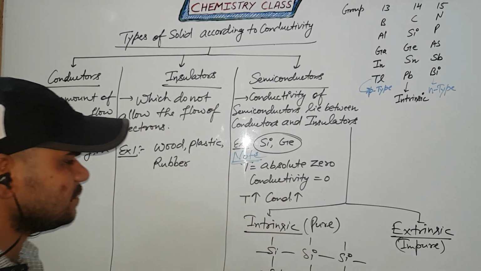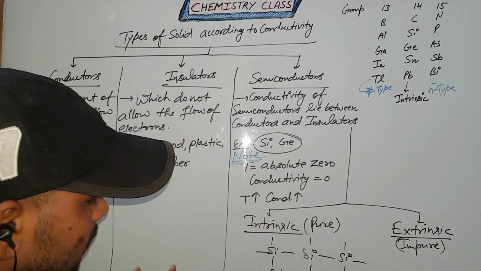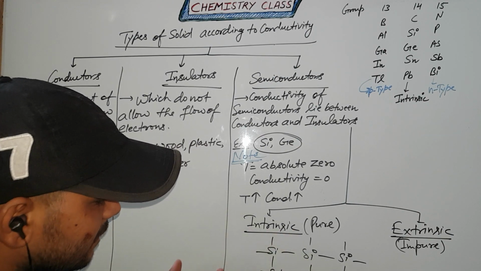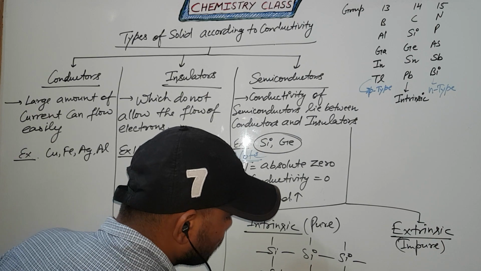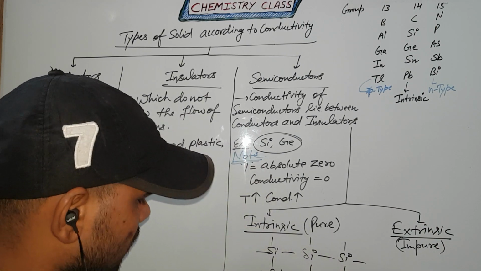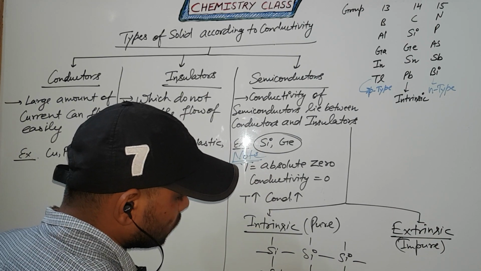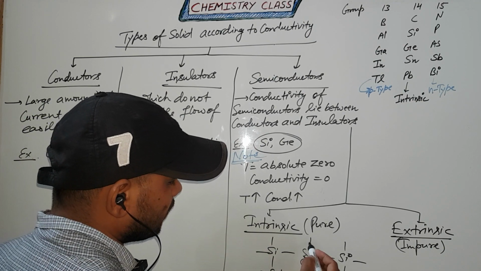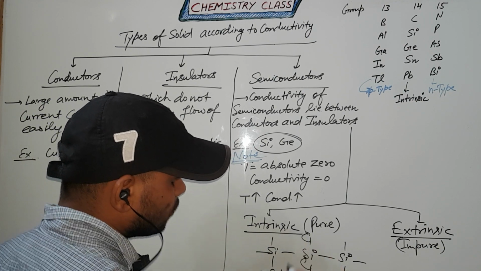So this is the lattice. In this case, if you raise the temperature, electrons go to the excited state. If this electron goes to this one, the next electron also goes to this one, and this electron also goes to this one.